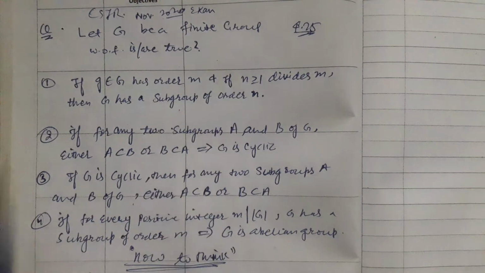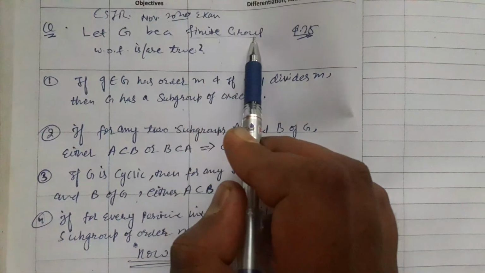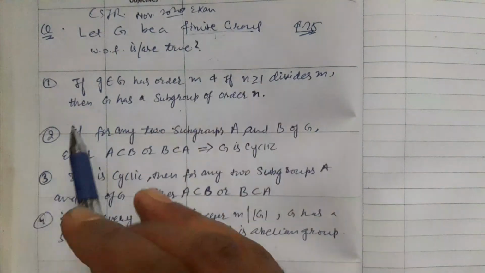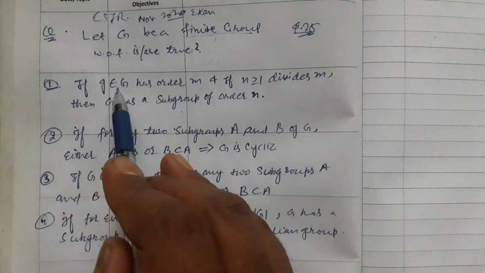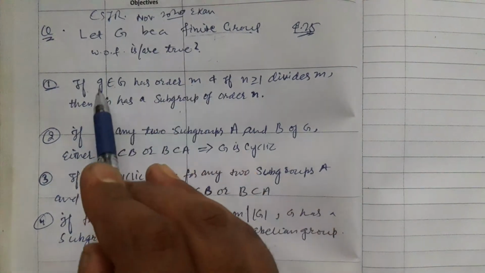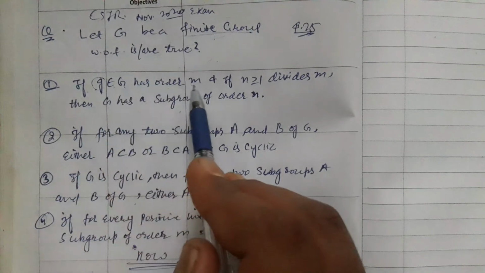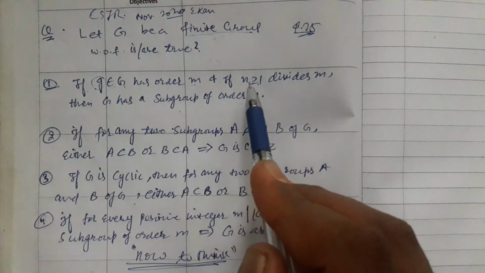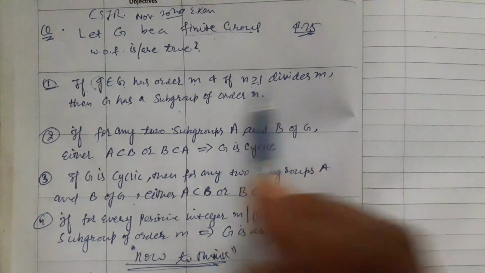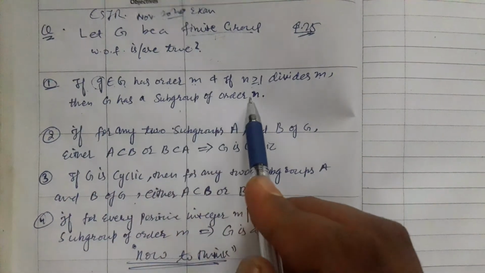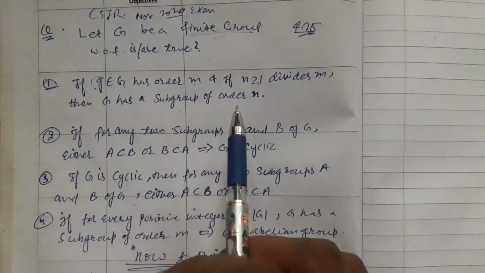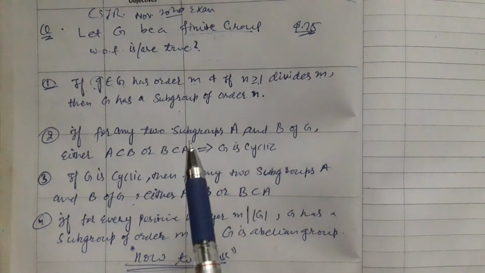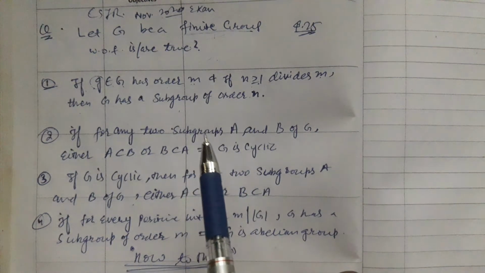Let G be a finite group. G is some finite group, meaning the order of G is some finite number. Now which of the following are true? Option 1 says that if g in G has order m, that is, this is an element of this group whose order is m, and if n greater than or equal to 1 is a positive integer which divides m, then G has a subgroup of order n. Does G have a subgroup of order n or not? If yes, prove it. If not, give some example. This is the correct way to learn mathematics.